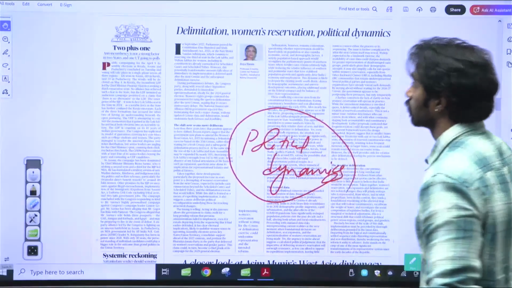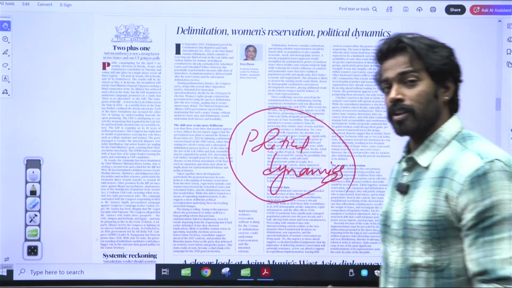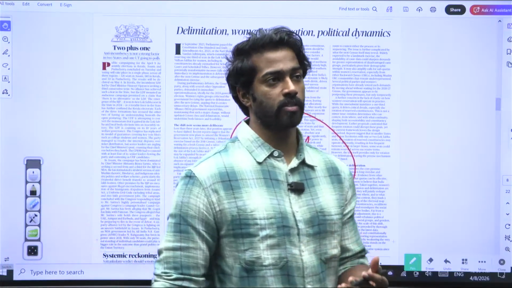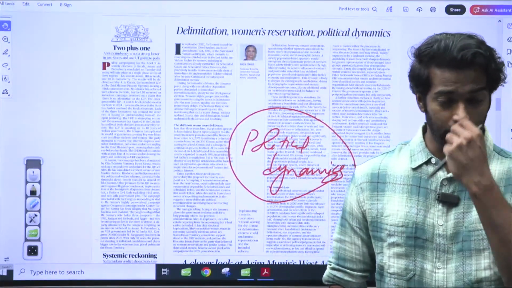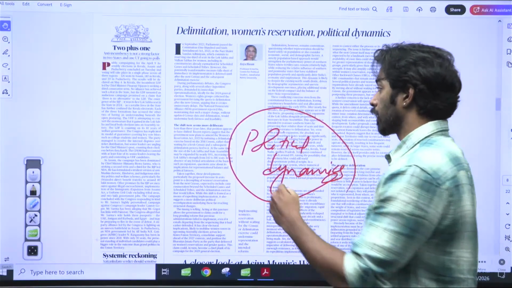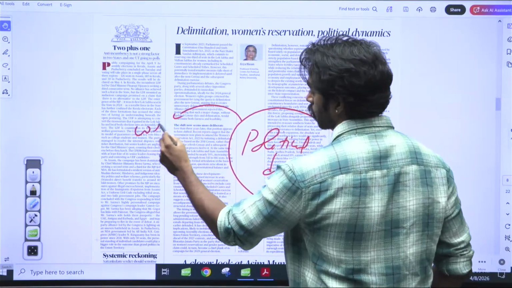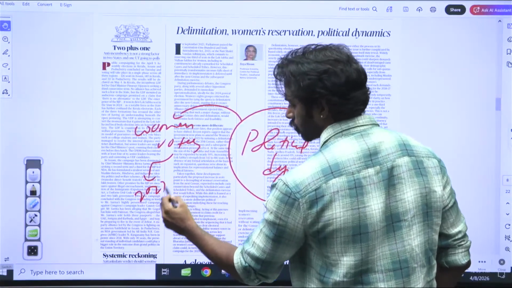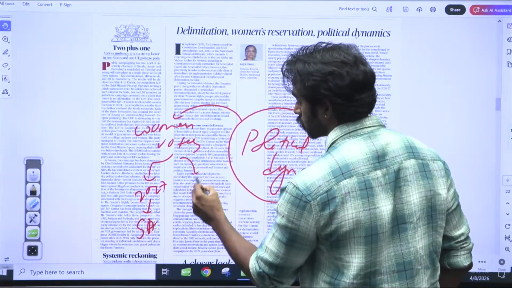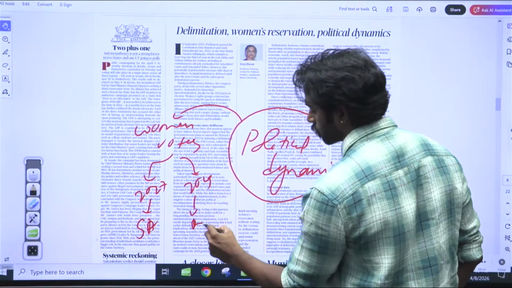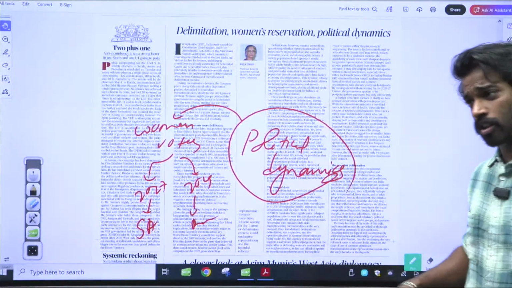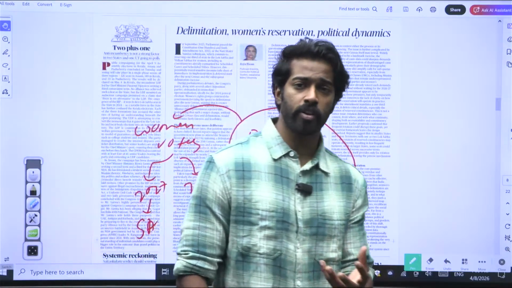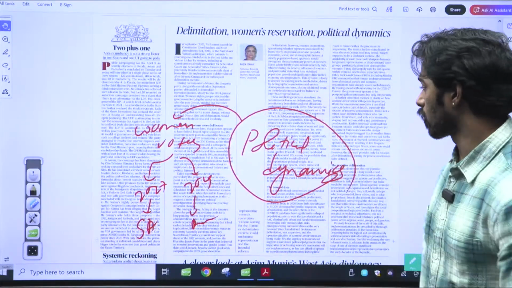What is the political dynamics? While the government said the particular law will be implemented in 2029, suddenly it changed its stance from 2029 to 2027. And the reason why is because it could help in mobilizing women voters, in both 2027, the state assembly elections, and also 2029, the parliamentary elections. Right? It is just a political timing done by the government in such a way that it will benefit the government itself. This is called the political dynamics.